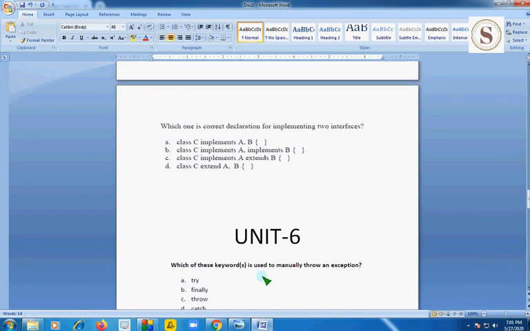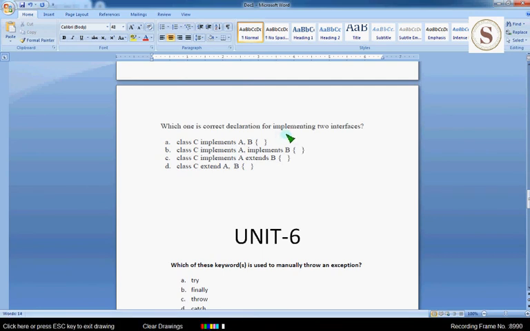Friends, if you look at the 5th unit last question, we have a small mistake, that which one is correct declaration for implementing two interfaces. I have just remembered, if there is two interfaces, that means they are not fulfilled and there are only methods without any implementation.